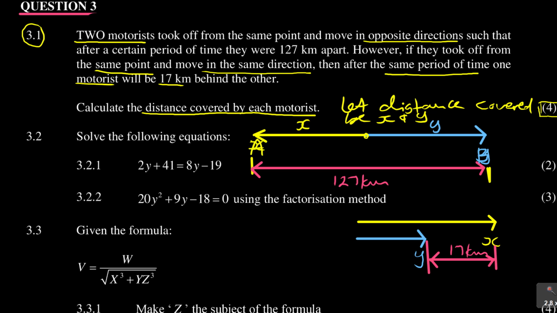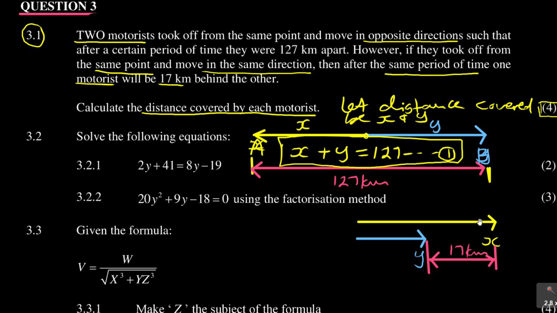So that I can come up now with an equation to say the distance covered by motorist A plus the distance covered by motorist B is equal to 127 kilometers. I don't have to put the kilometers part. This then becomes my equation 1. That's the important part there that they want. That's equation 1: X plus Y is equal to 127.